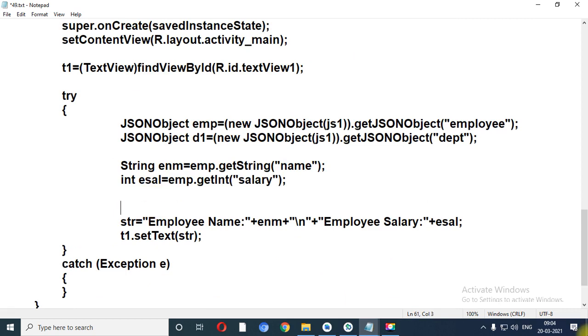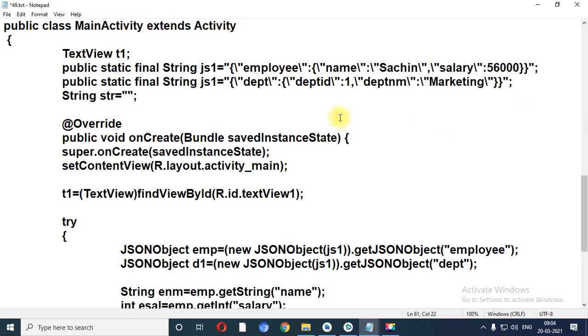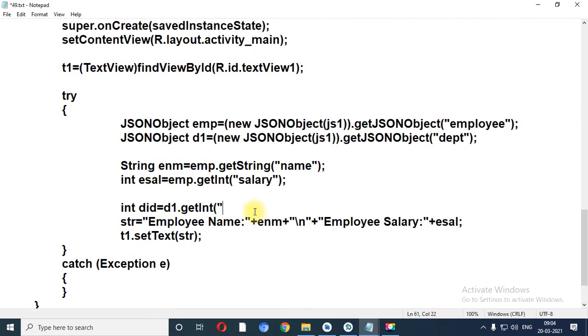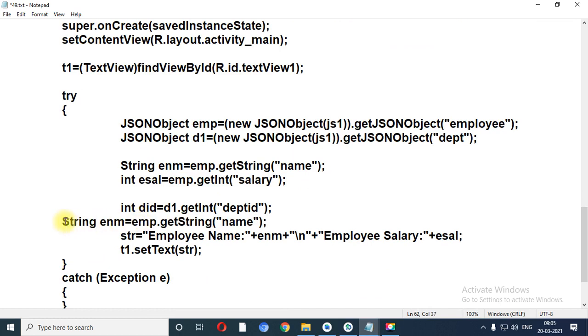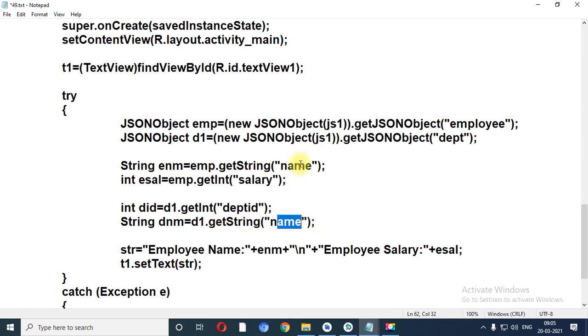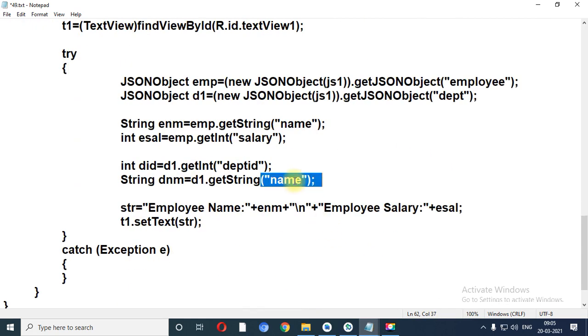Now how can I fetch the data? Using this way. First of all, integer did, that means department id, d1.getInt, which is the name of the integer variable, dept id. So dept id. Similarly, the string variable, this is the same variable which I can use. Instead of enm, I can use dnm. Instead of emp, our object is d1. Instead of name, deptnm. So over here I need to give deptnm.